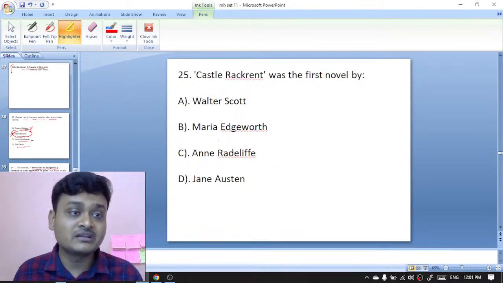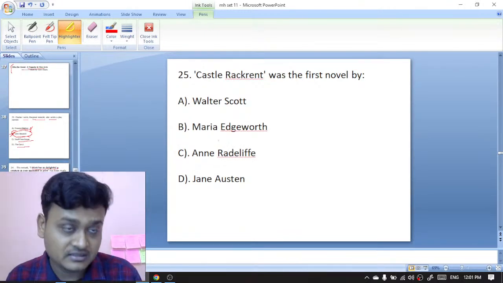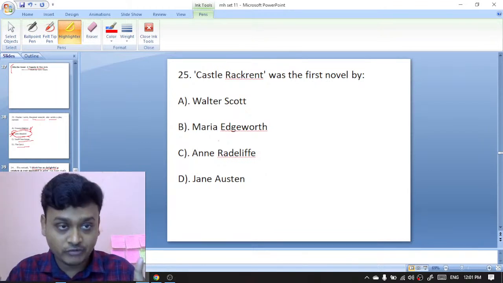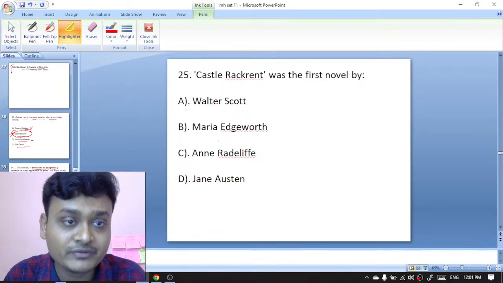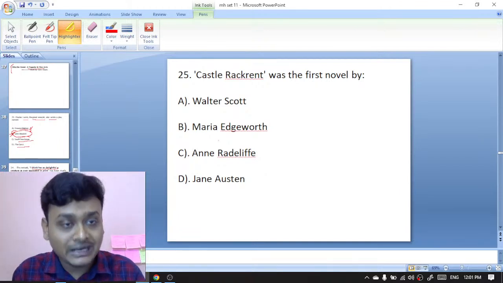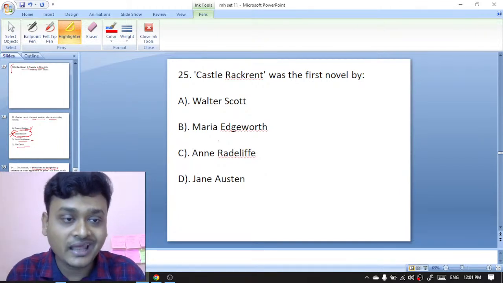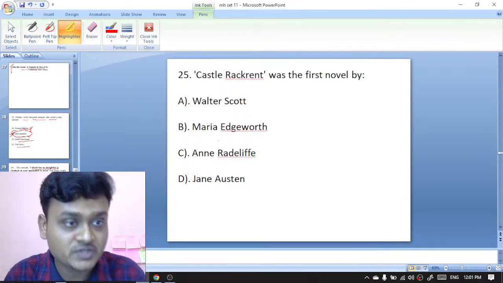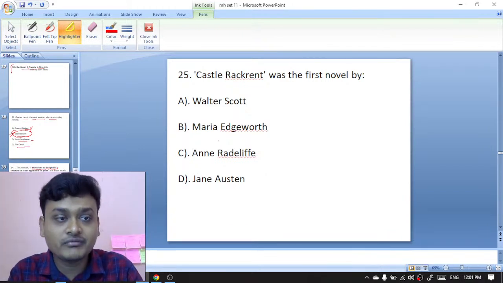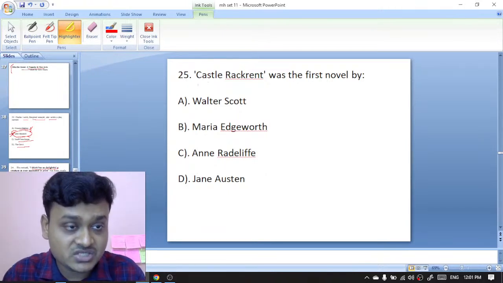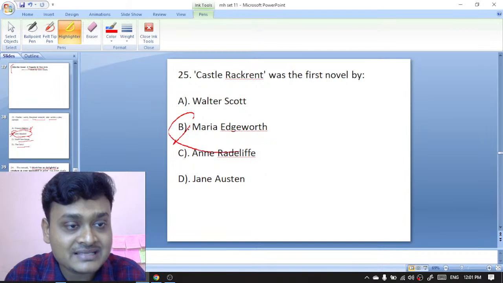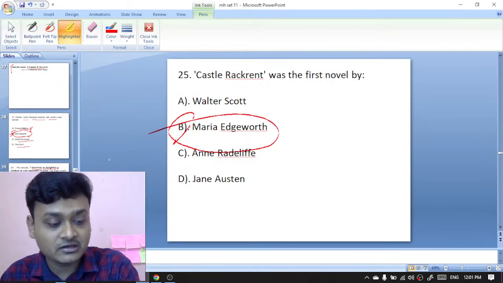Moving on to question number 25. Castle Rackrent is the first novel by whom? Castle Rackrent was the first novel by Walter Scott, Maria Edgeworth, Ann Radcliffe, or Jane Austen. So Castle Rackrent was the first novel written by Maria Edgeworth. So here B is the right option.